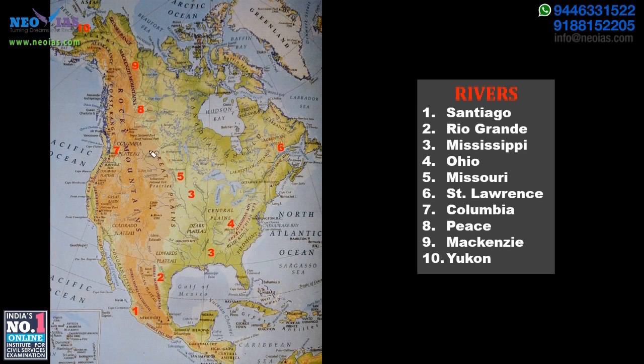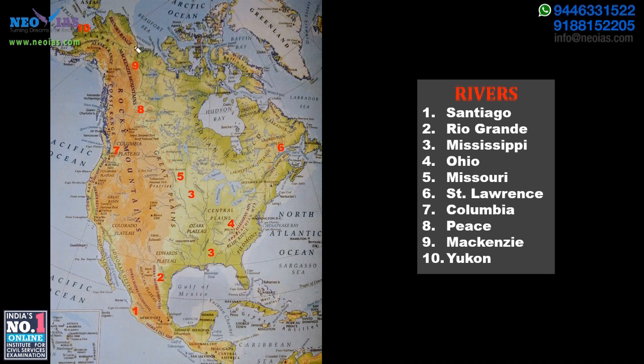Then the Mackenzie River, which as you can see here is flowing in this direction. And we have another very important river, the Yukon River, flowing into the Bering Sea. The Mackenzie River is flowing into the Beaufort Sea, and the Yukon River is flowing into the Bering Sea. Mackenzie is creating Mackenzie Bay here, and we have the delta location here.